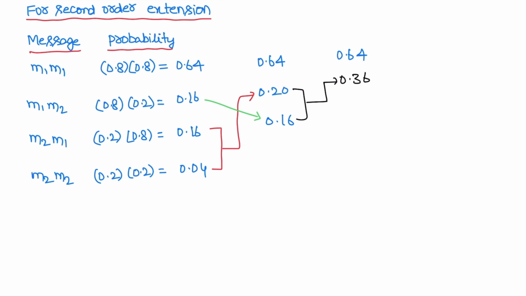Now start assigning the bits. So here it is 0, here it is 1, here it is 0, here it is 1, here it is 0 and 1. Now bring this 1 to here, 1 0 1 1. So next this 1 0 to this position.